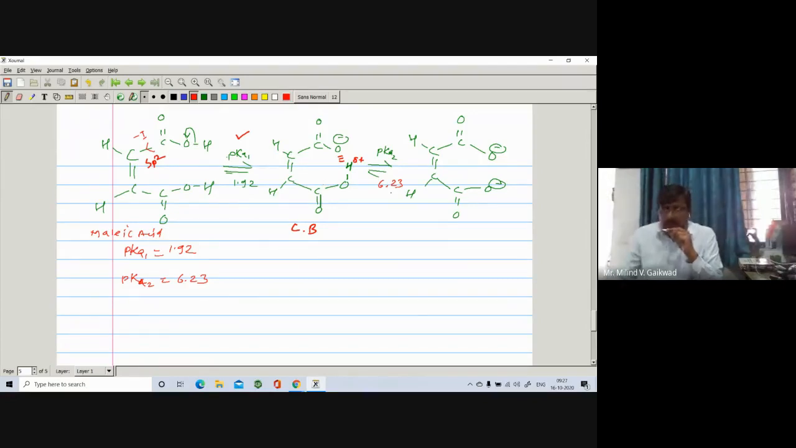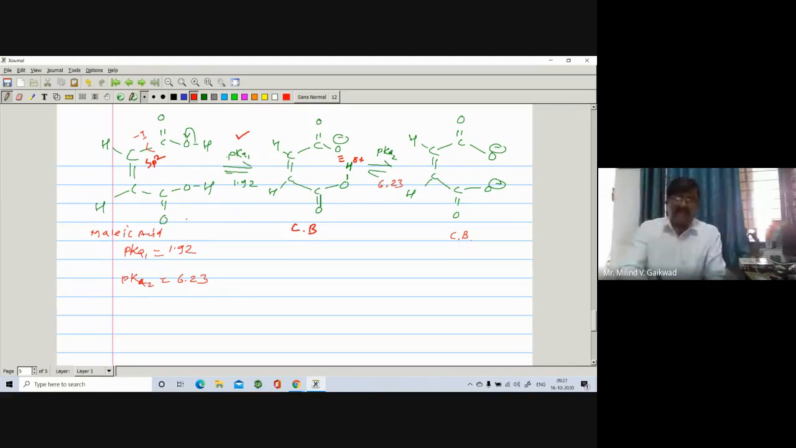Further, if you see pK2, it is less acidic. Why? Because the COOH is involved in hydrogen bonding, it will not break very easily. And after dissociation, even though a conjugate base is formed, it is not further stabilized. That's why the first pK value is lower than the second pK value of malic acid. So this is about malic acid.